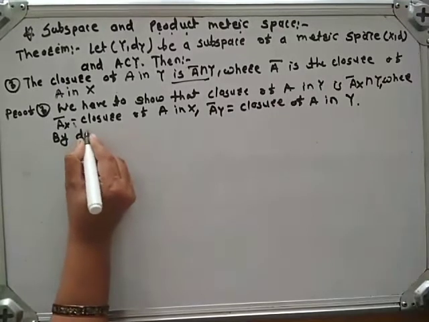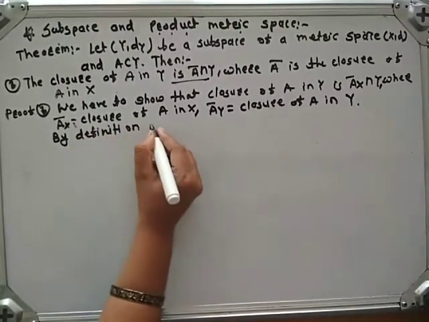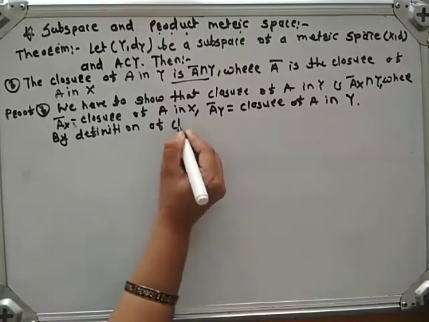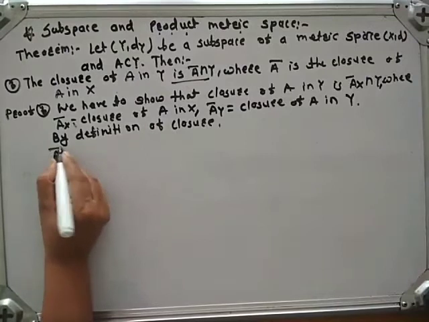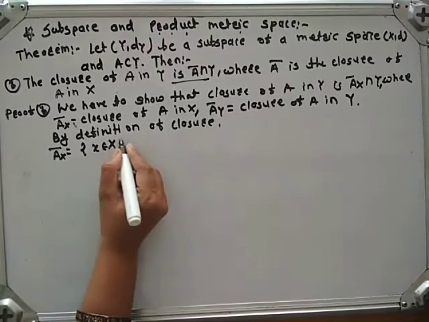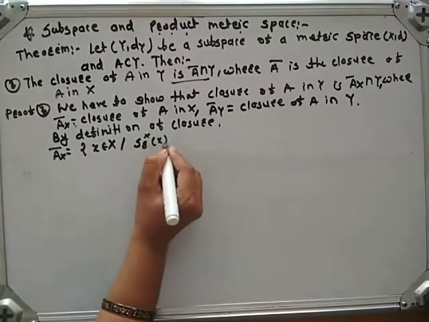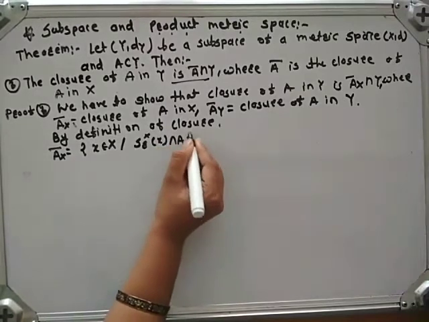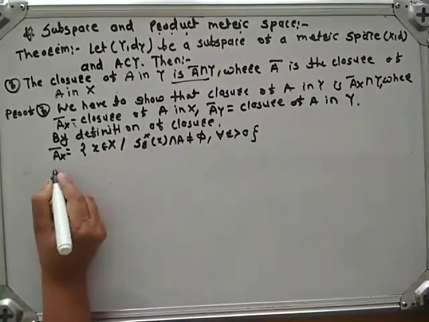By definition of closure, A closure in X is equal to the set of x belonging to X such that S_r^X(x) intersection A is not equal to phi for all r greater than 0.